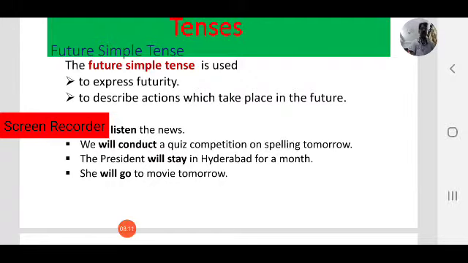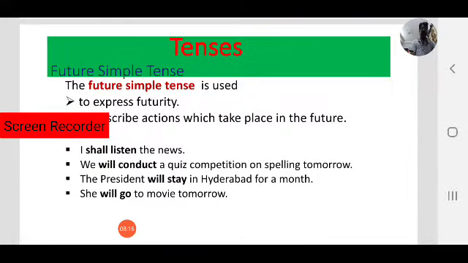So observe the bold words in these examples. I shall listen the news. Or you can say I will listen the news. Both are correct. Will or shall. Nowadays, in modern English, we can use I will or I shall to describe future actions. So let us discuss this in the next slide. I shall listen the news tomorrow or this evening.